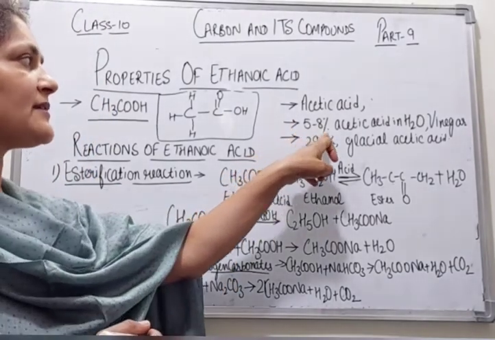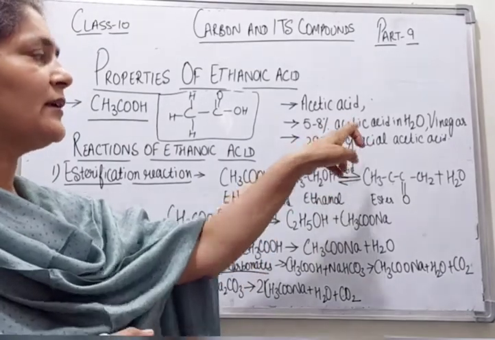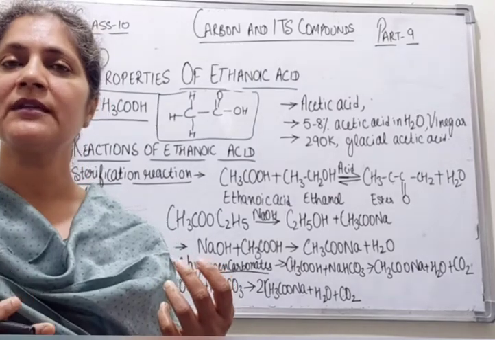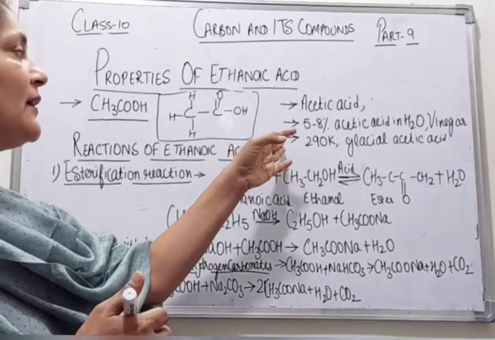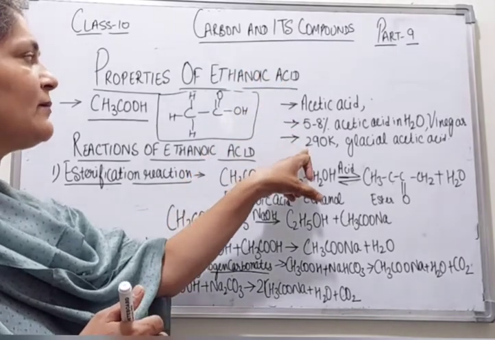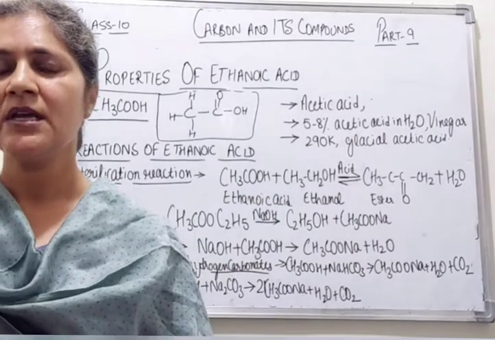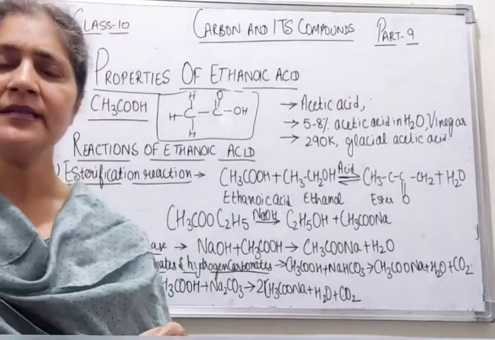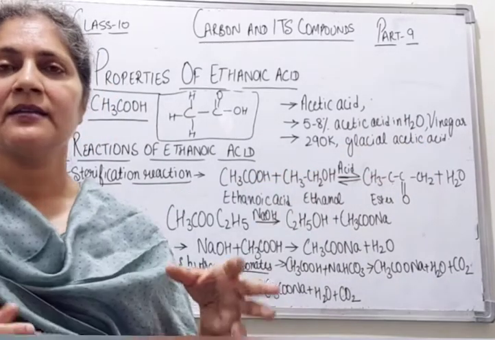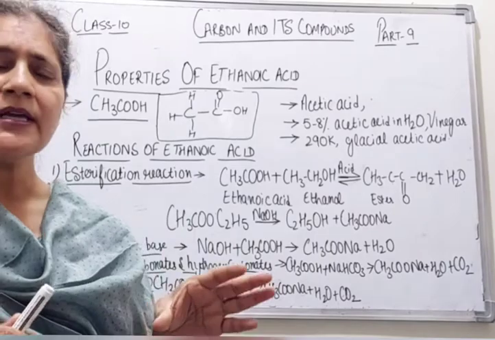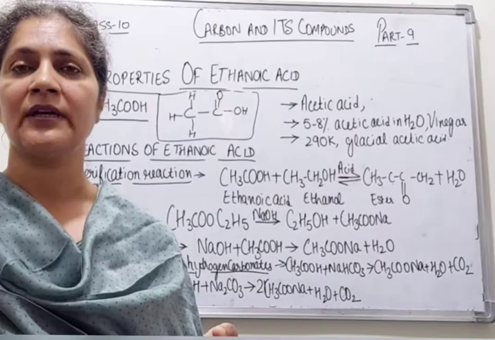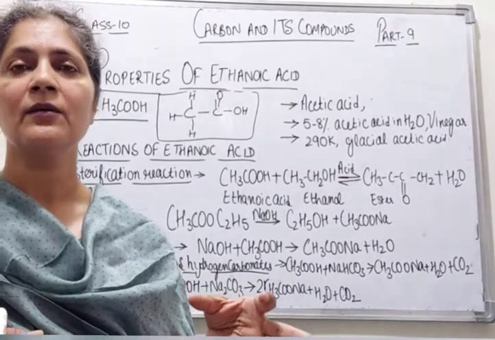5 to 8% acetic acid in water forms vinegar, which is a common preservative used in pickles. Now the original, pure ethanoic acid has a melting point of 290 Kelvin. So in winter it freezes. So it is also known as glacial acetic acid, because the pure ethanoic acid freezes during the winter.